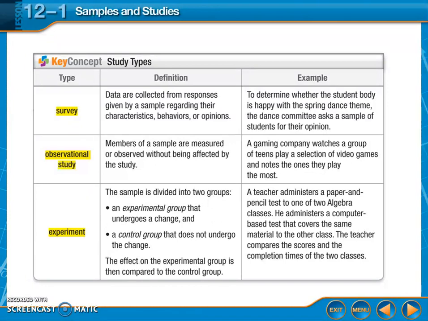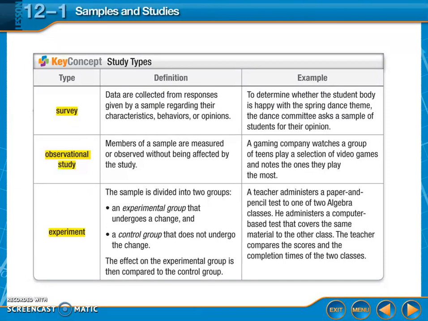Observational study: members of a sample are measured or observed without being affected by the study. So there's nothing being changed for them. You're not giving them something new, you're not doing something to them, you're just observing things that they're naturally doing. Okay, an experiment is always divided into 2 groups.